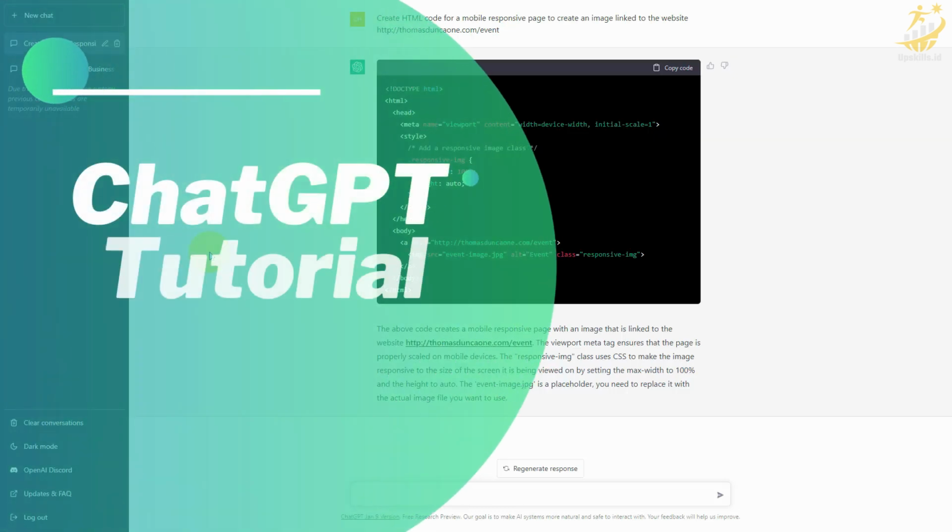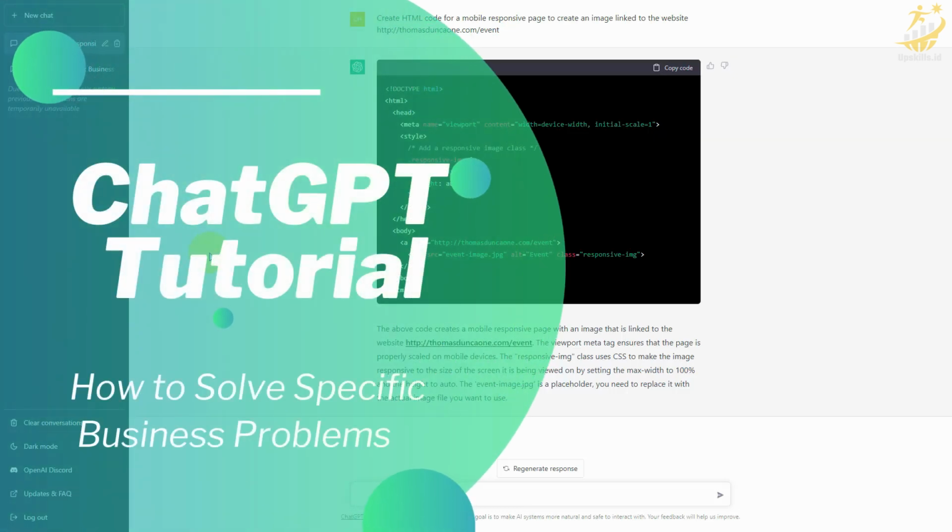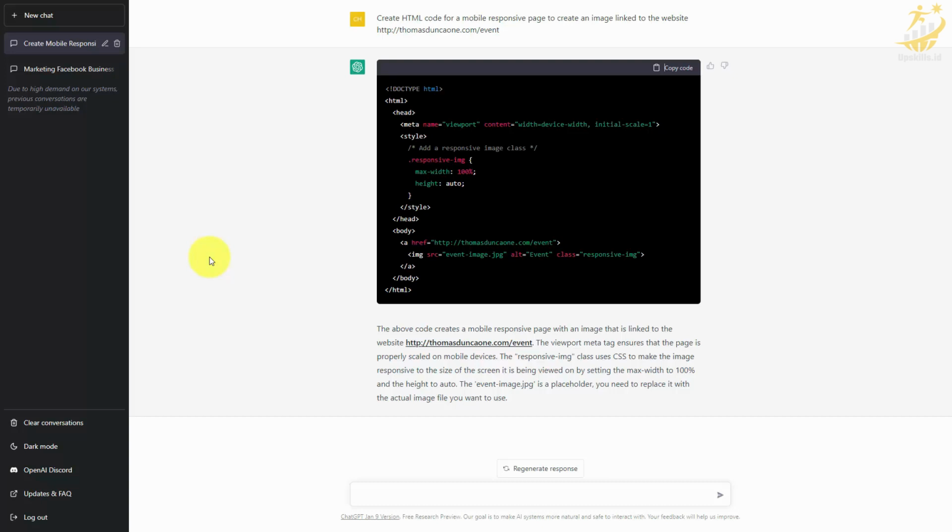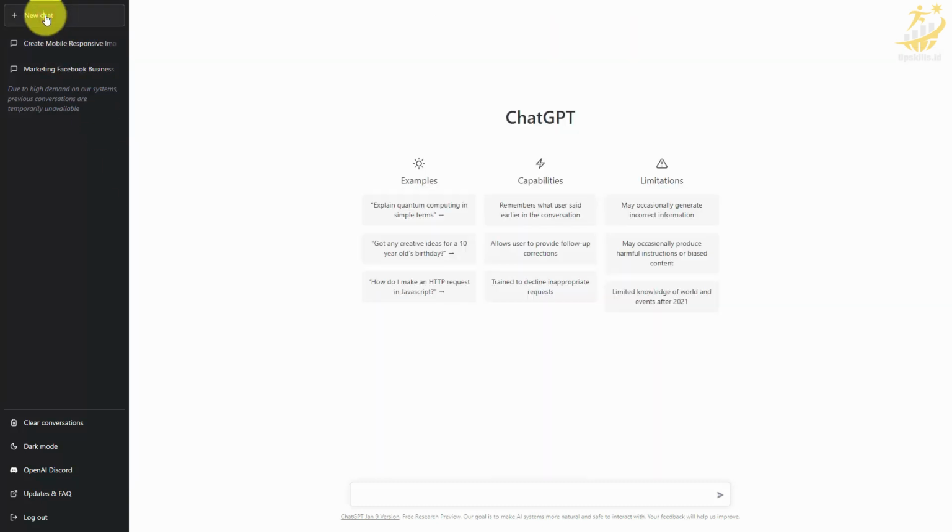Welcome back. Now, any business problem that we have that is internet based, we can query ChatGPT to determine if there is a solution available that may be hidden from us in the search engines. To do that, we're going to go to a new conversation. We're then going to go to ChatGPT and we're going to ask a plain language question of a business problem that we may be having for something specific to our online presence.